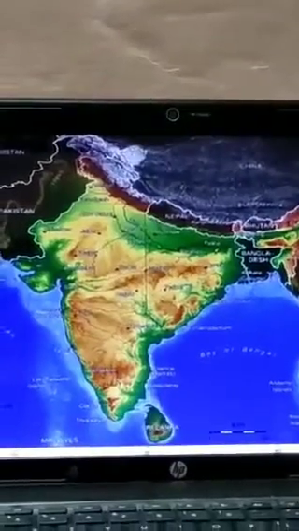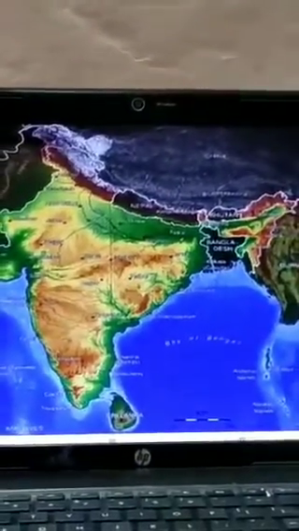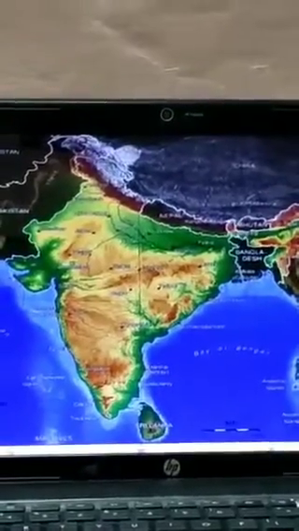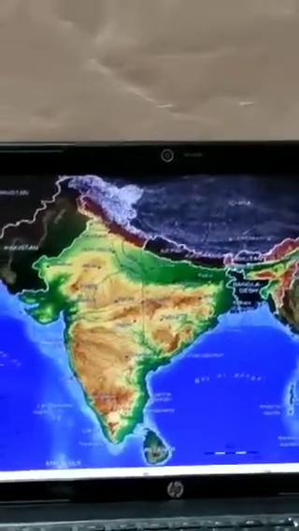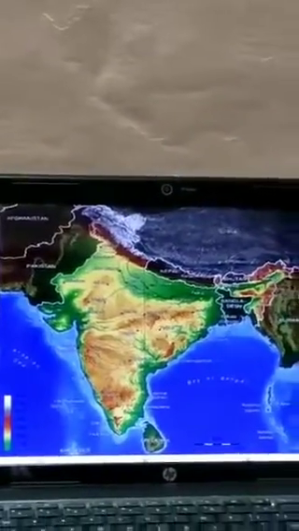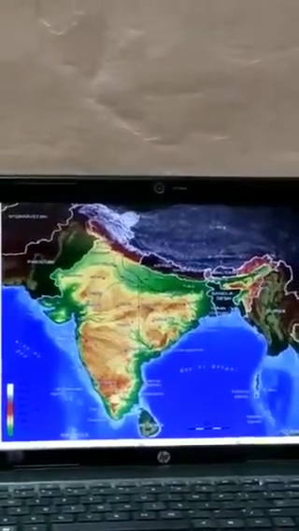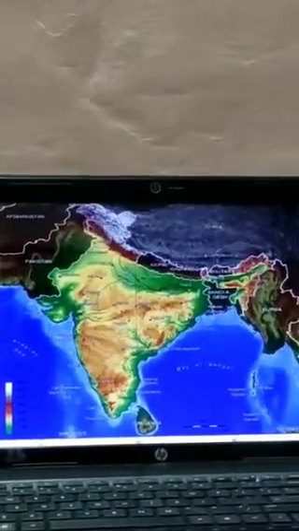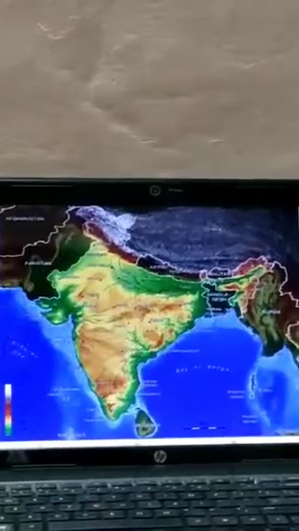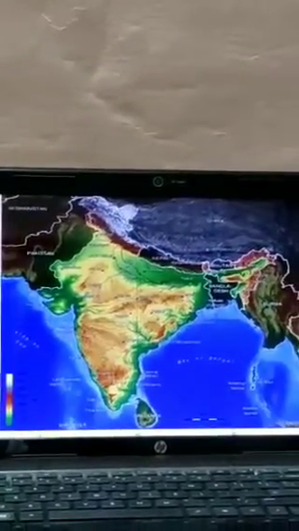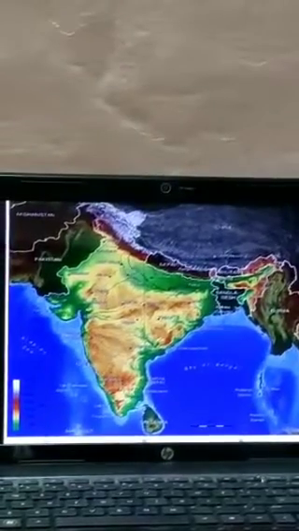So likewise India along with Pakistan, Nepal, Bhutan, Myanmar, Bangladesh and Sri Lanka is known as the subcontinent because physically it is divided from the rest of the Asian countries. On the northern side it is divided by the Himalayas and on the other three sides it is covered by water bodies. So India is known as the subcontinent.